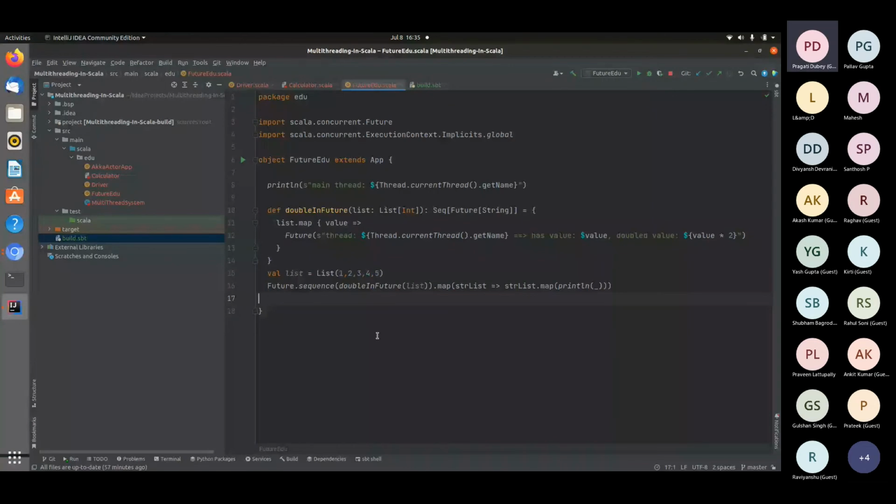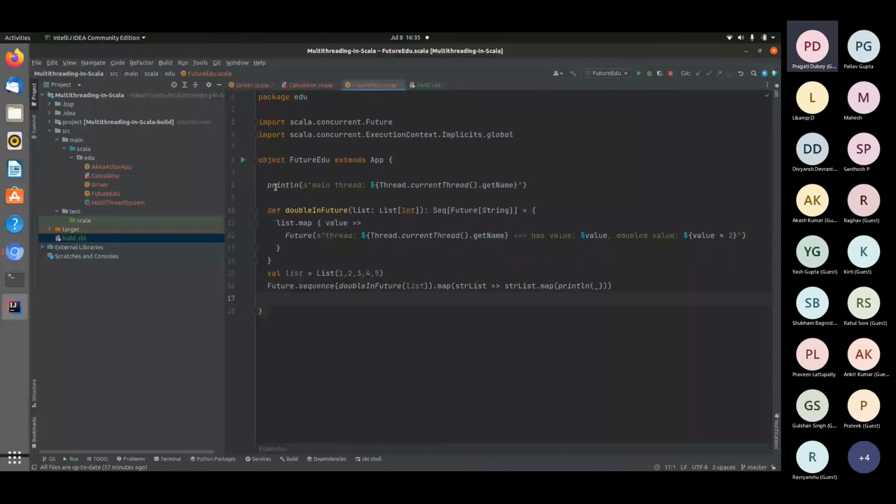Okay. So since we now know what is a thread pool, what is a future, what is an execution context, and how we are using the execution context, now let's take a look at a small program and how we are executing an asynchronous program or a multi-threaded program with the help of futures.